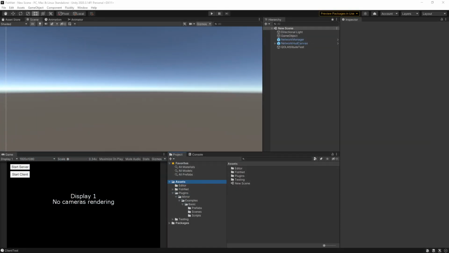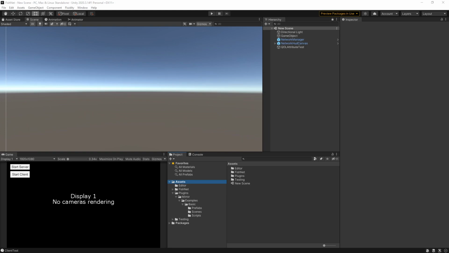Often I'm asked what similarities there are between Mirror and Fishnet, and also how difficult it would be to go from Mirror to Fishnet. The short answer is pretty easy, actually. Is it a one-to-one conversion? No, but virtually everything you know in Mirror will translate over to Fishnet. Ultimately, Fishnet will have all the same features as Mirror, but with more options, flexibility, and reliability.